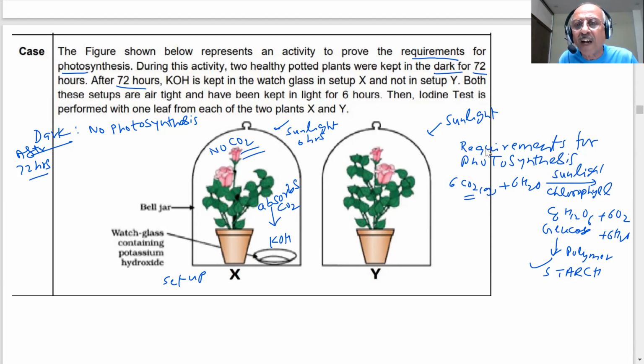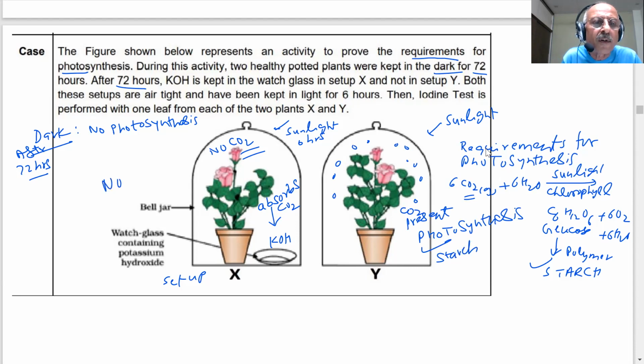Here there is no potassium hydroxide in Y. So you have carbon dioxide gas molecules. Carbon dioxide is there. So CO2 is present, student. Therefore, water is present, CO2, sunlight is coming, chlorophyll is there. In this case, photosynthesis occurs. Photosynthesis will occur, student. And sugar, the starch will be manufactured. And you will produce starch here. Here, no starch. Is it clear, student?